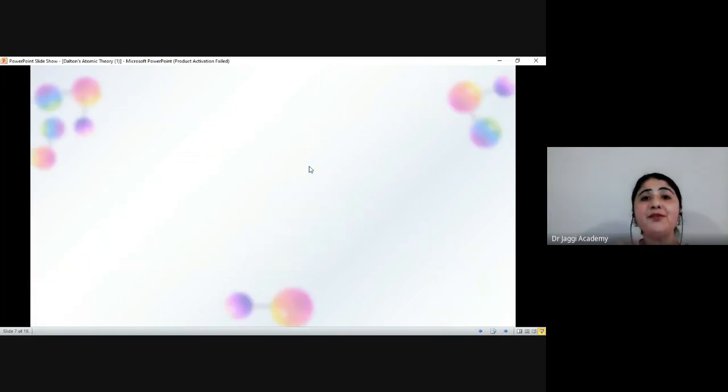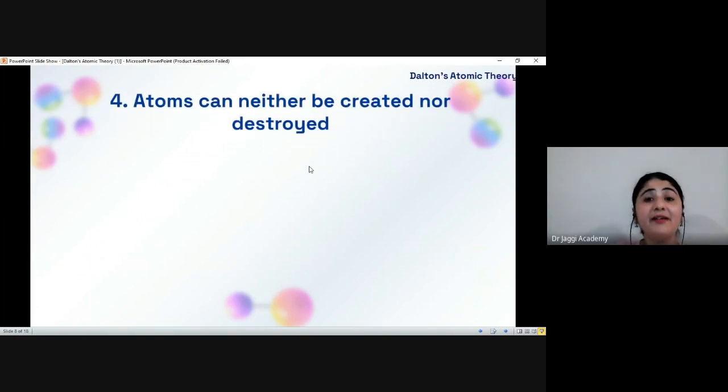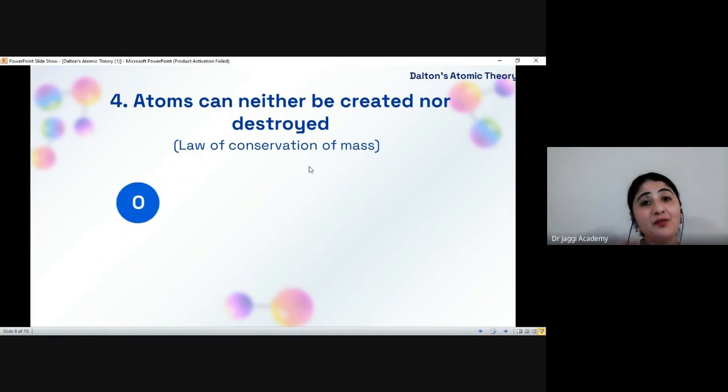The fourth postulate of this theory is that atoms can neither be created nor destroyed, and this is according to the law of conservation of mass, which states that the mass of matter remains constant during physical and chemical reactions. This is explained by taking the example of the formation of water. As we know, water is formed from the combination of oxygen and two atoms of hydrogen.